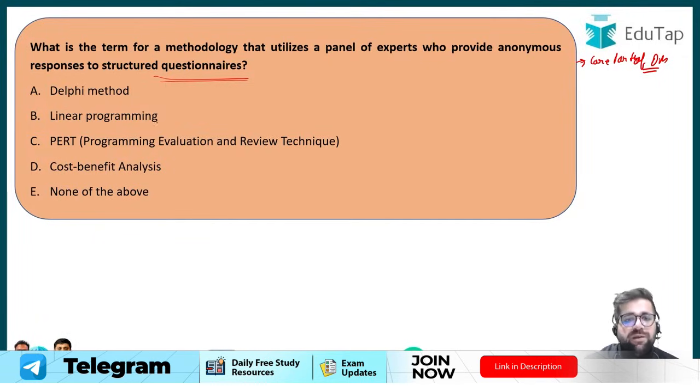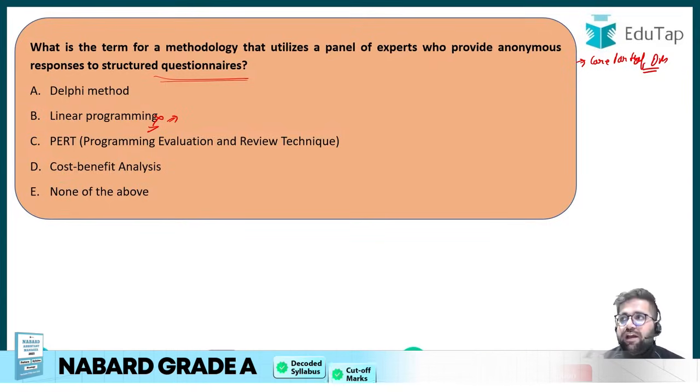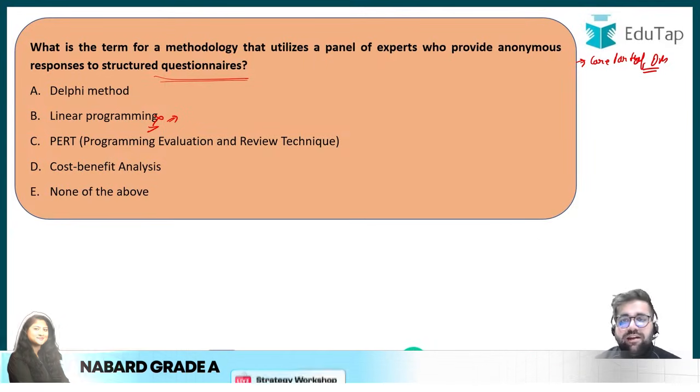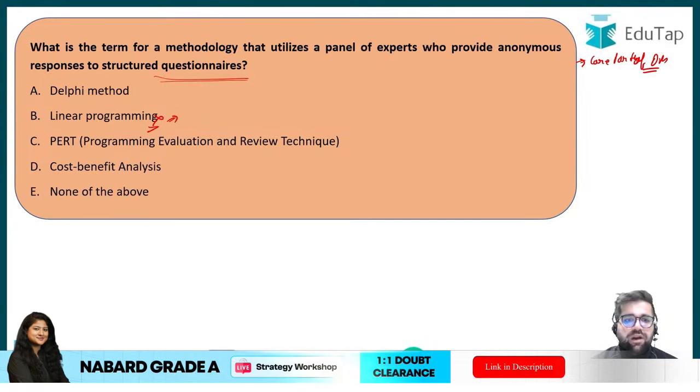Definitely linear programming will not be the right answer, because linear programming is used to distribute certain scarce resources among individuals. For example, if I have a limited amount of water, how will I distribute it among all the nationals of India? In that particular case I will use linear programming.